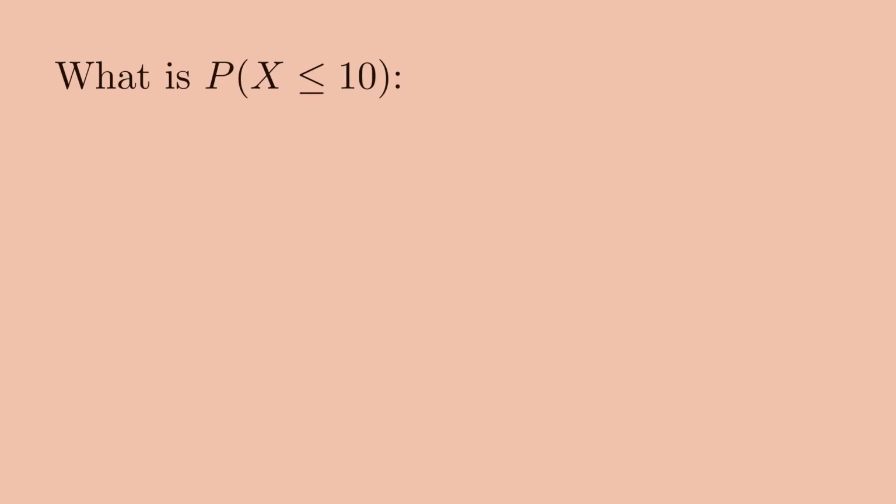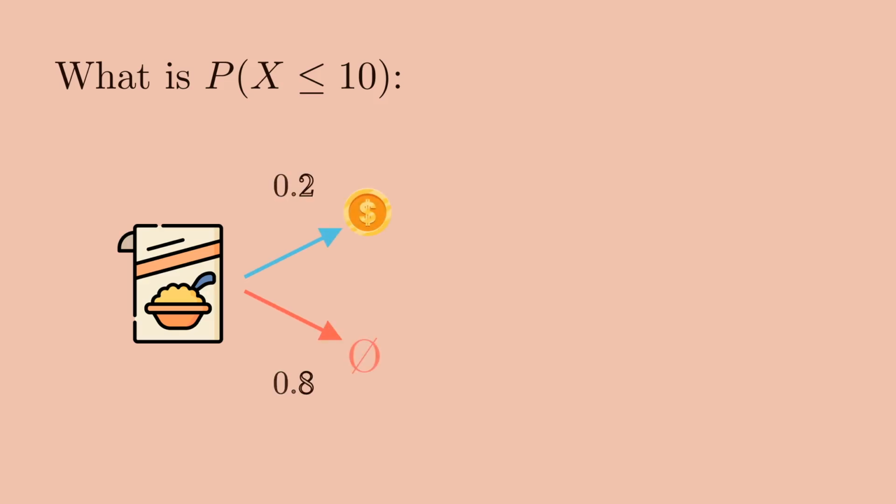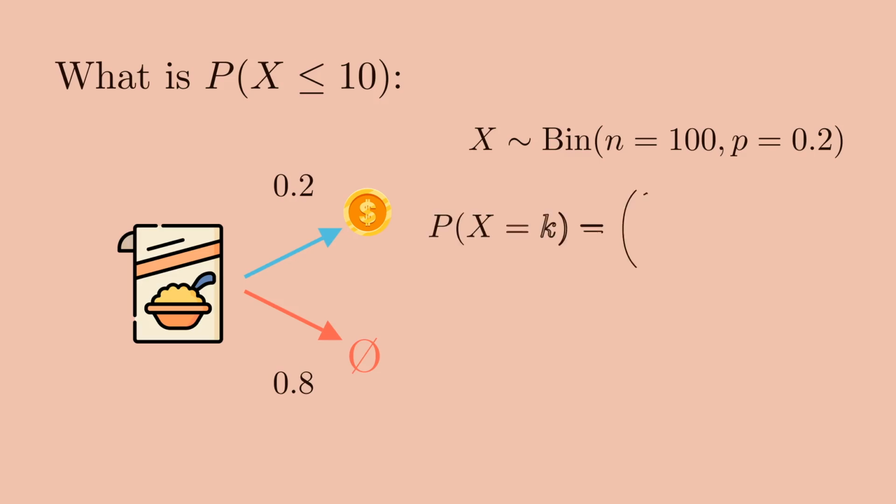What is the probability that x is less than or equal to 10? Well, for each box we have, there are two possible outcomes. There's a 0.2 probability that there will be a cash prize, and a 0.8 probability that there won't be. We can assume these success rates are equal for all boxes, and that every box is independent from the other. We can see that it follows that x is a binomial distribution, with number of trials being equal to 100 and the success rate being equal to 0.2.